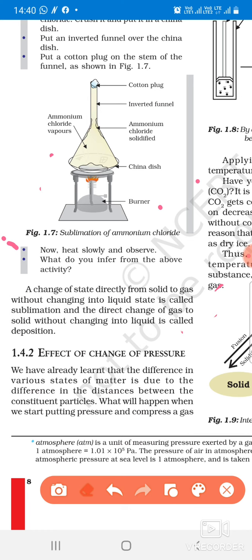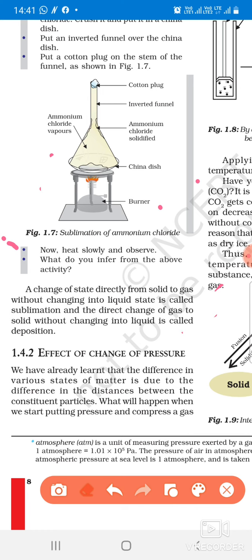Okay, now we have to discuss the effect of pressure. We have discussed earlier the effect of temperature. Now we discuss how a change in pressure affects the state of matter. By increasing or decreasing the pressure, we can also change the state of matter. The states of matter are due to the space between the particles. Particles that have large space are in the gaseous form, those with less space are in the liquid form, and those with the least space are in the solid form.